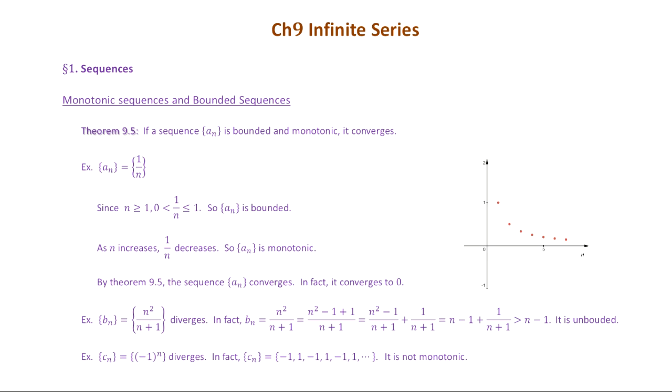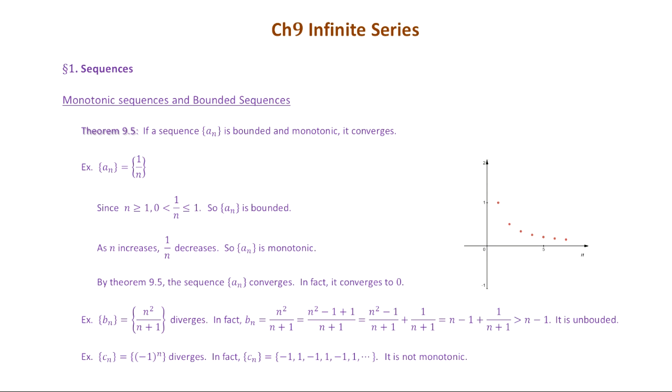So the sequence is bounded. It has a lower bound 0 and upper bound 1. Okay, so it's sandwiched between those two numbers. And also we can easily find the sequence is monotonic, because when n increases, 1 over n decreases. Okay, you flip it, you get the opposite tendency. And so the sequence is also monotonic. It's decreasing.